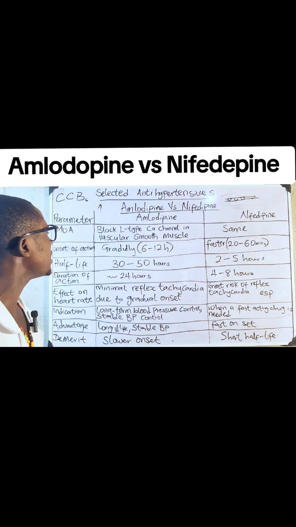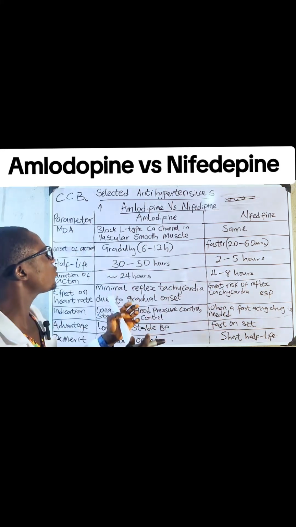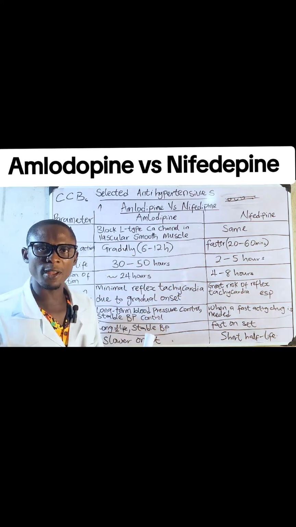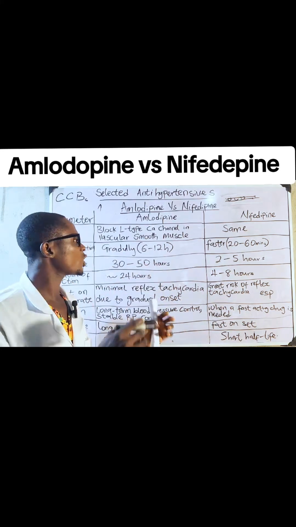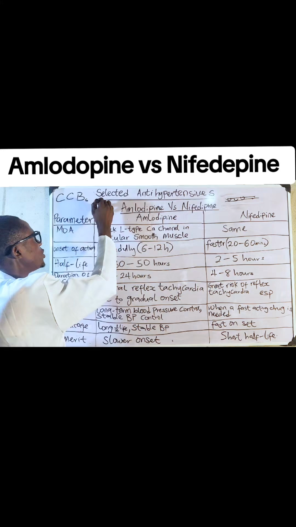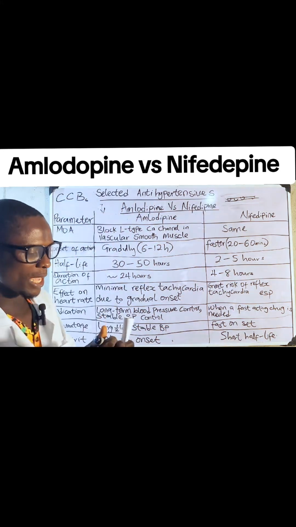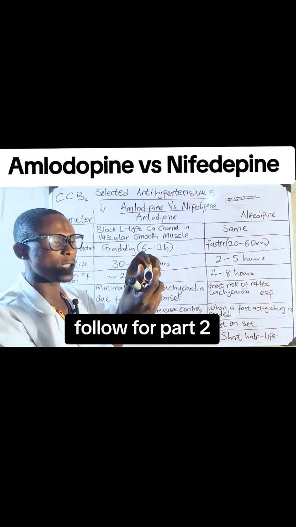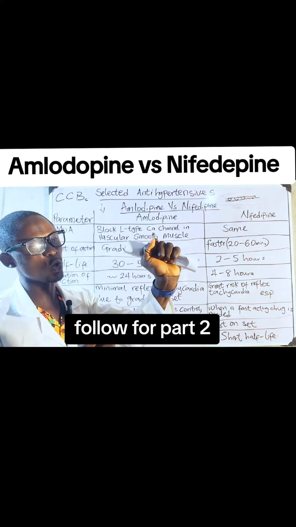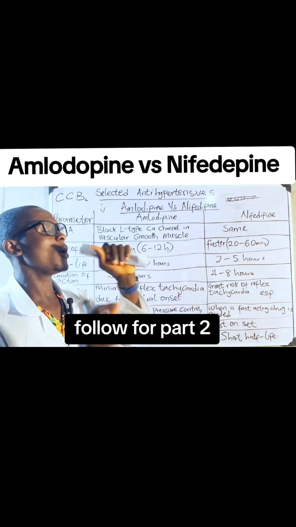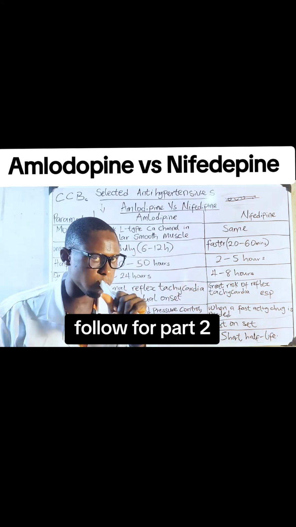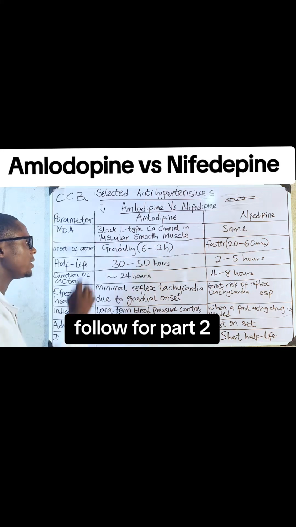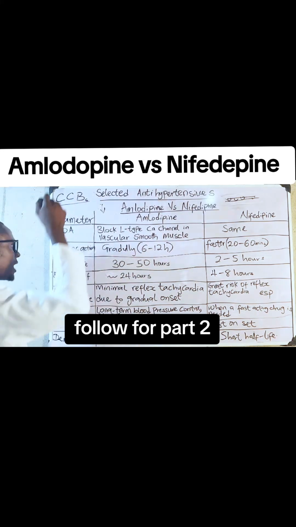And when this happens, there will be dilation. When there is dilation, it will reduce peripheral vascular resistance, and automatically the blood pressure will reduce, the pressure needed. Dilation means it will open up. Your hand, from constriction, will release itself. So the blood can go freely, no more pressure. So that's just the mechanism of action. That's what calcium is doing there, and that's why we have calcium channel blockers.